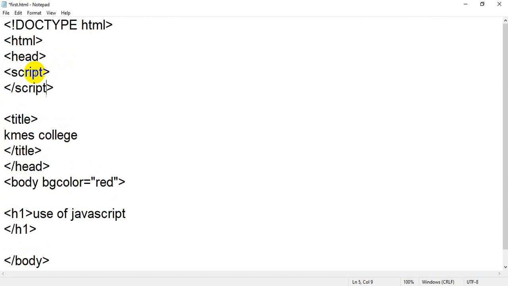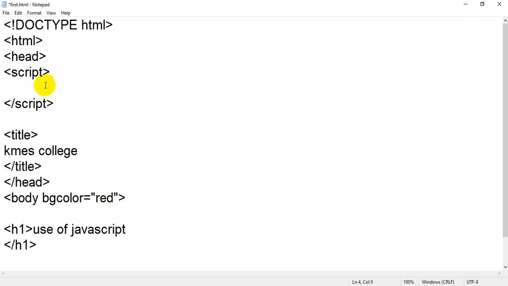Now see, if between these two tags, means opening script and closing script, whatever you write will be considered as JavaScript code. Or if you want to write fully JavaScript, just add one attribute. I think now you are very comfortable with attributes, means that is an extra feature. So a script tag has an attribute called language, and inside that you can mention the name of the language, which language you are using.